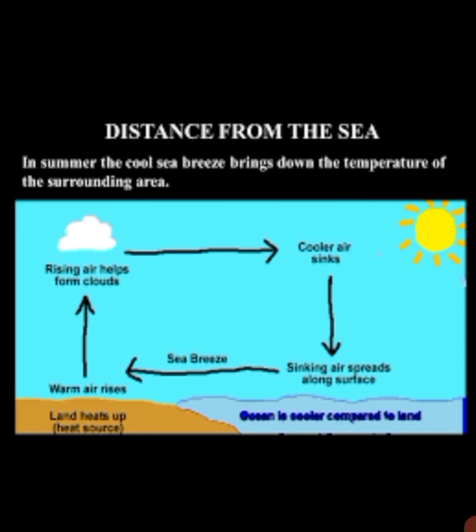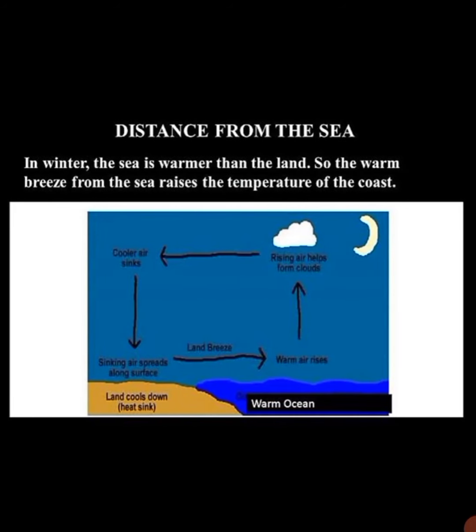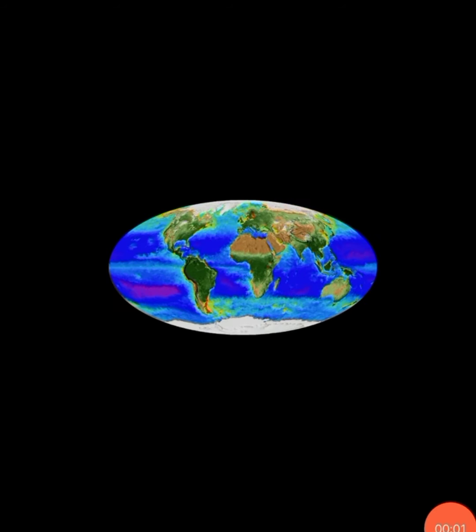In summer, places far away from the sea are hot because the land is heated up very quickly. The places by the sea remain cooler as the water takes a long time to heat. In winter, the places by the sea are warmer because the water cools down slowly, and so it keeps the seaside places warm.